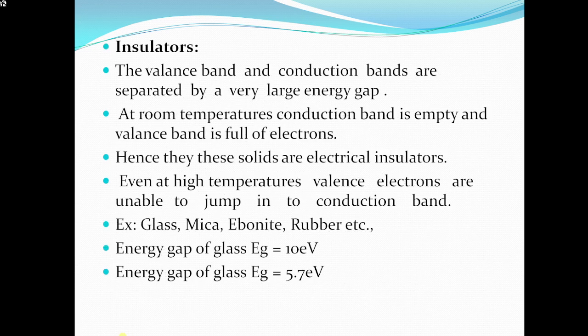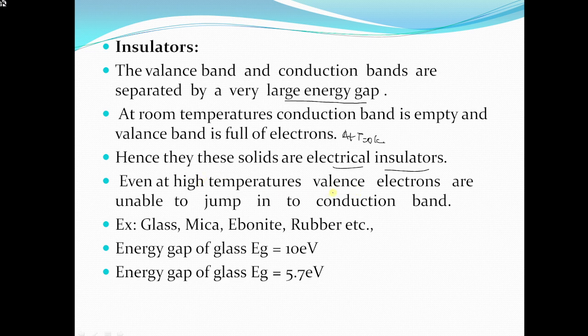Now insulators, the third type of solid. Here there is a large band gap between the valency band and conduction band. At T equal to 0 Kelvin, the conduction band is always empty and the valency band is filled. Due to this large gap, electrons will not jump from the valency band to the conduction band easily. At room temperature, conduction will not take place, so they act as electrical insulators.